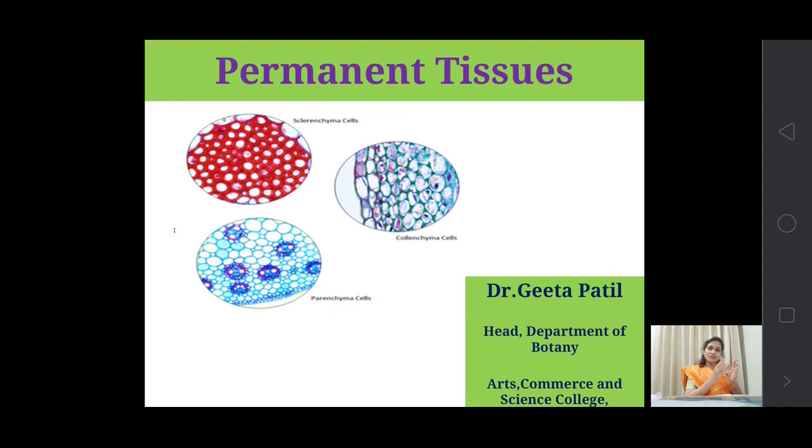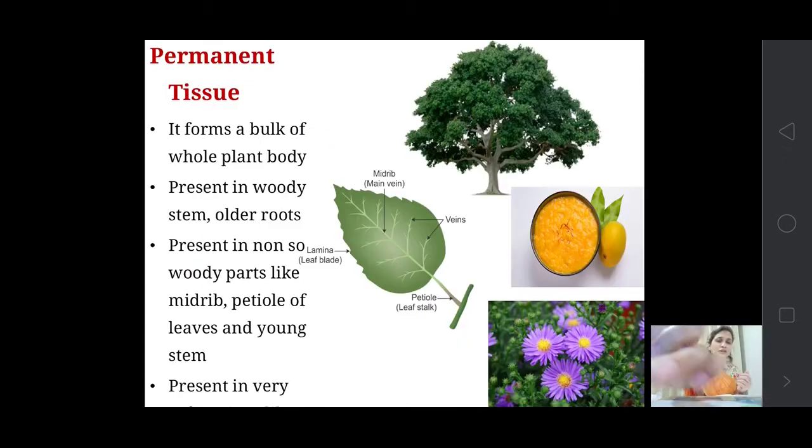But these permanent tissues are found everywhere in the plant body, or you can say they form the bulk of the plant body. The whole plant body is made up of these permanent tissues only.